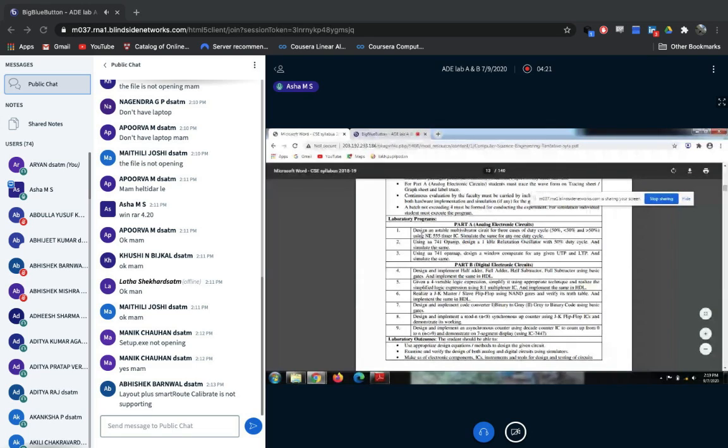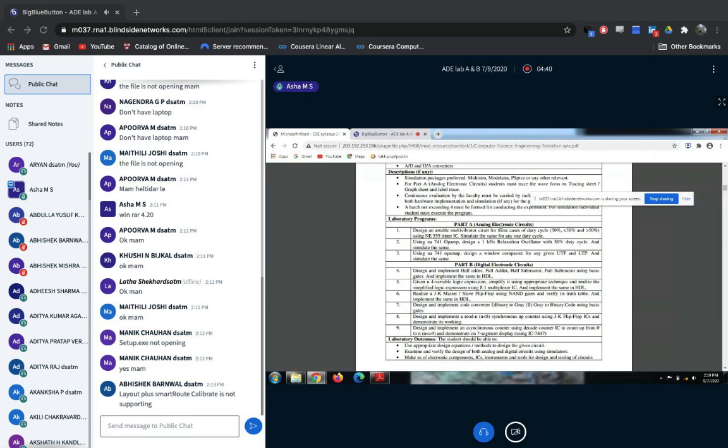First experiment: design an astable multivibrator circuit for 3 cases of duty cycle. We are going to rig up the circuit for 3 different duty cycles: one is exactly 50%, the second is less than 50%, and the next is greater than 50%. We will conduct these in the hardware part as well as implement the same in the software part.